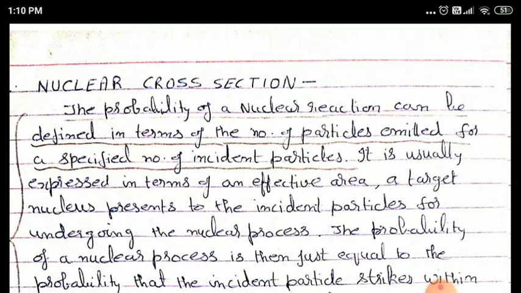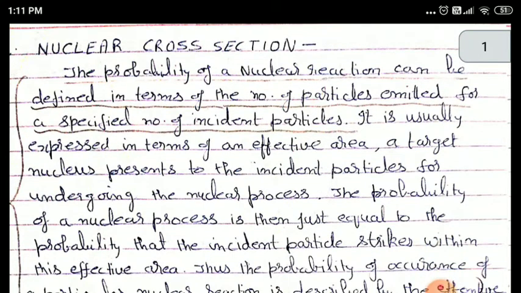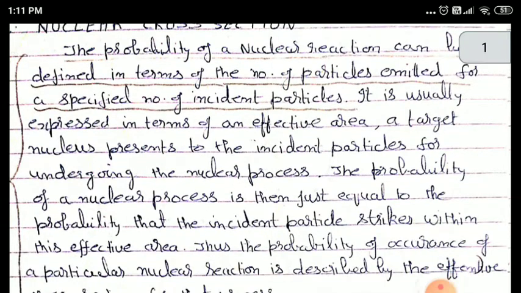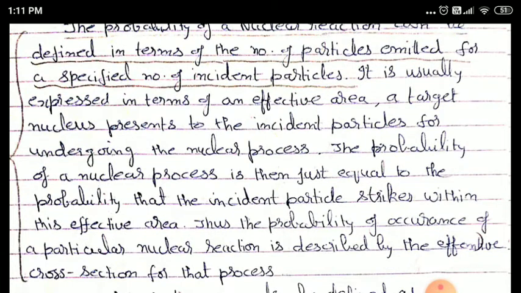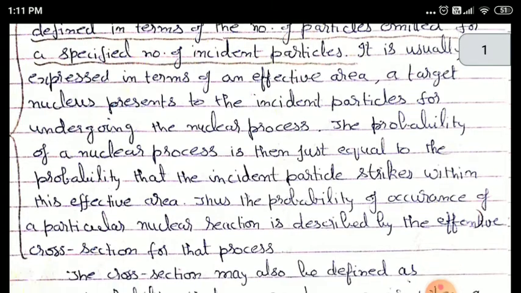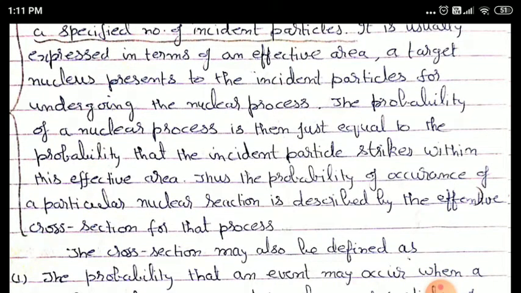So a target nucleus presents a certain area to the incident particle. That certain area for a particular process represents nuclear cross section. The probability of a nuclear process is then just equal to the probability that the incident particle strikes within this effective area. Thus, the probability of occurrence of a particular nuclear reaction is described by the effective cross section for that process.